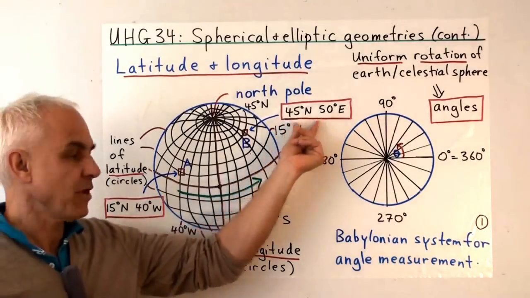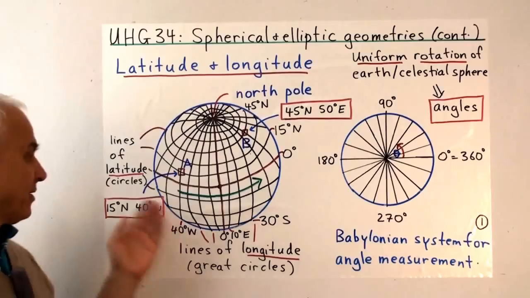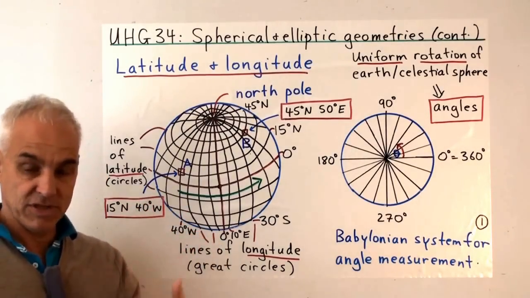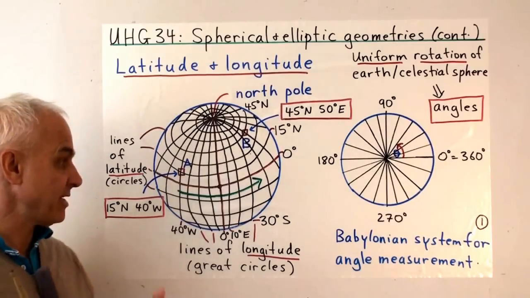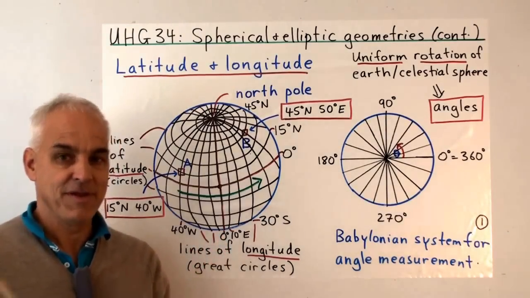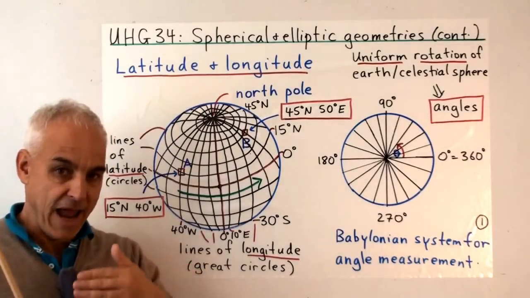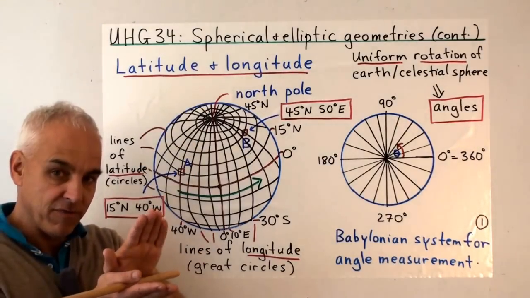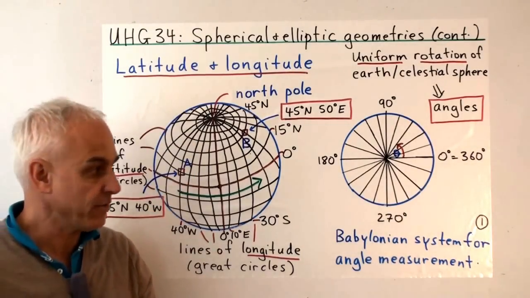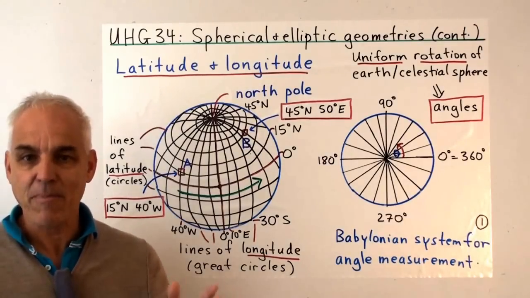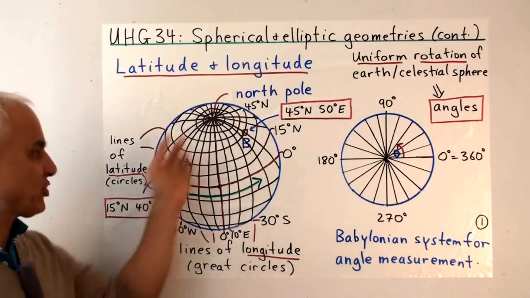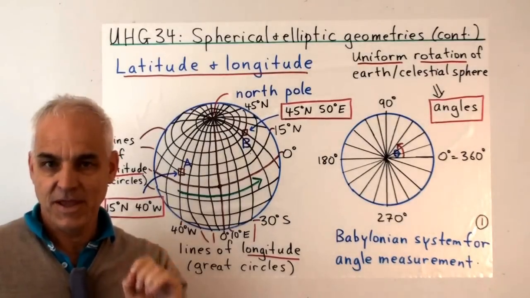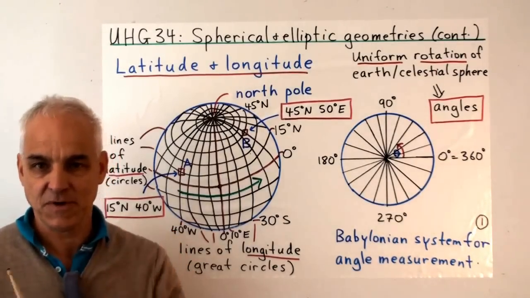So on a map of the world, you will see lots of coordinates like this, latitudes and longitudes, describing the positions of points with respect to a reference frame created essentially by the ancient Babylonians. The idea is that longitude is an angle of rotation in this direction, and latitude is an angle from the horizontal plane of the equator. It's important to remember that to the ancients, a picture like this would have been very familiar, but it would not have been recognized as a picture of the Earth. It would be recognized as a picture of the celestial sphere.